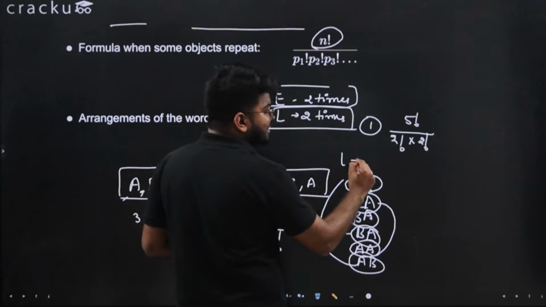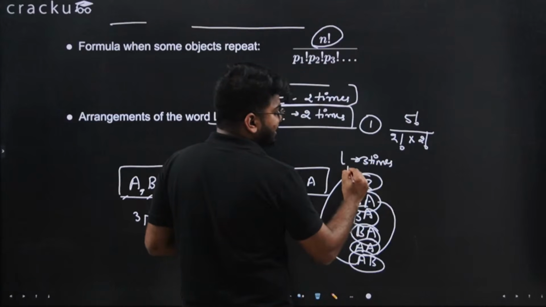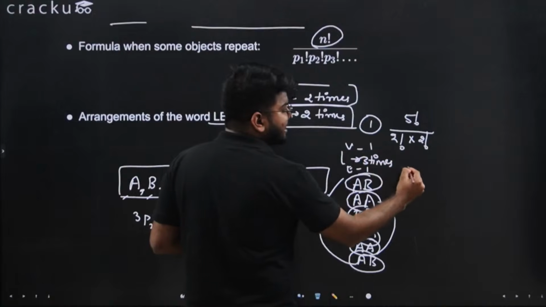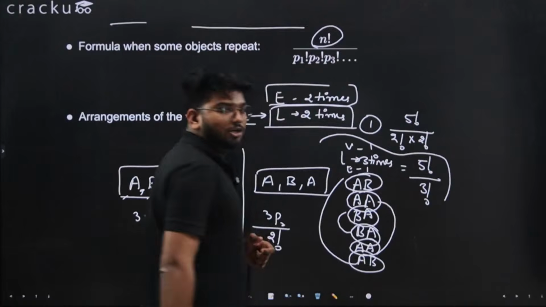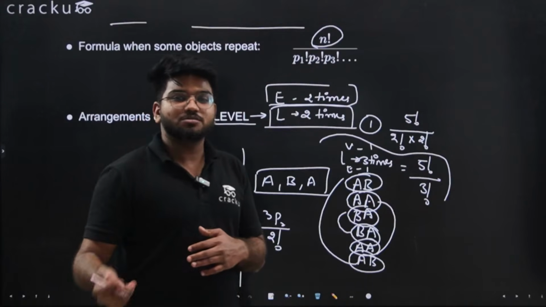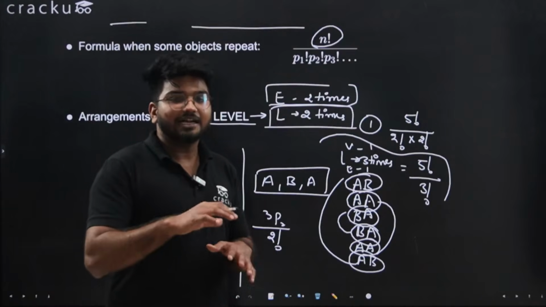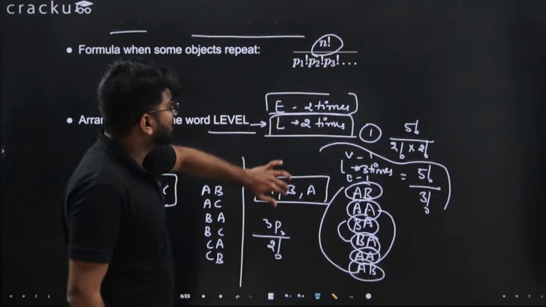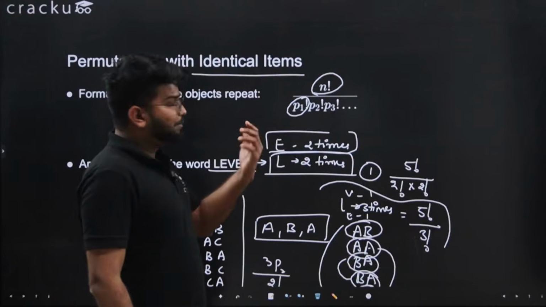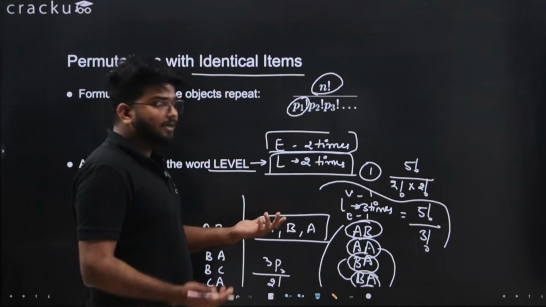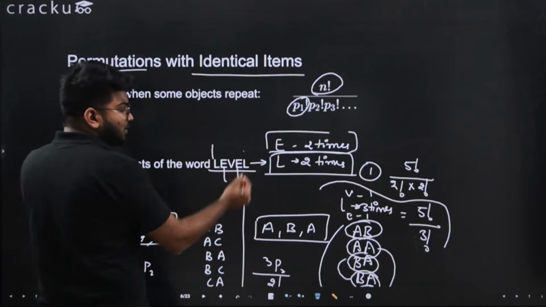For example, if L has come thrice and we have E 1 and V 1, then we would have 5 factorial divided by 3 factorial. This is another case. So any number which is coming n number of times, you divide the whole n factorial by that particular number of times factorial. P1 factorial is, if that number is coming 2 times, that will be 2 factorial. P2 can be, because in one arrangement there can be multiple identicals. Here we had E coming twice, L coming twice.